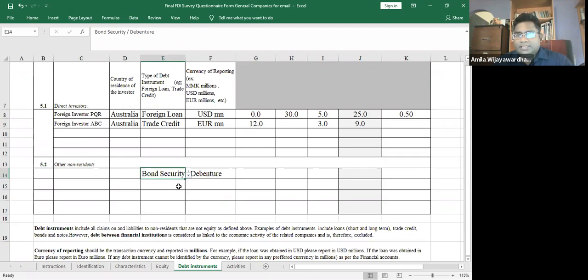If there are many other non-residents, you don't have to put them separately. You can put this as a total and say there are other non-residents that own less than 10% shareholding. They hold bonds with me for a very small amount, 0.5 million, for which I had paid a small interest also, and that can be put here.